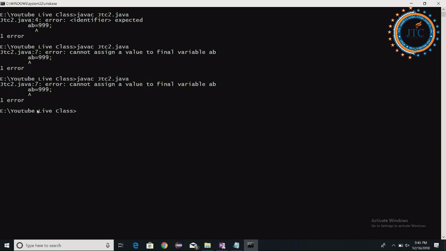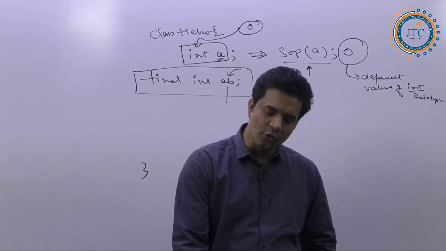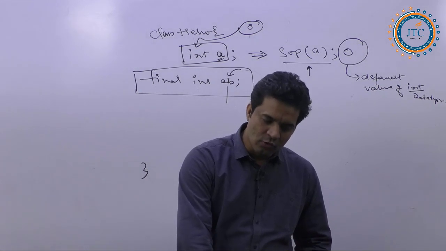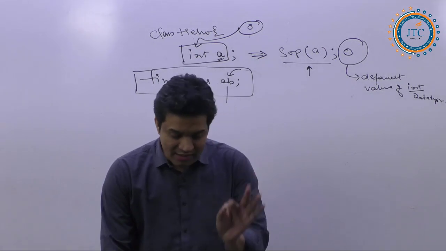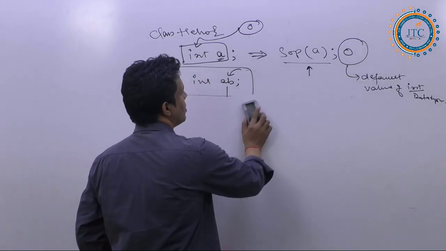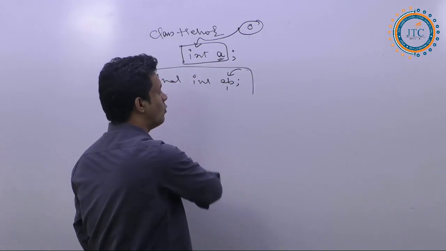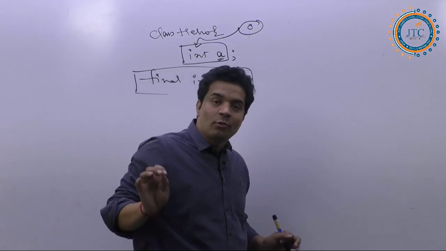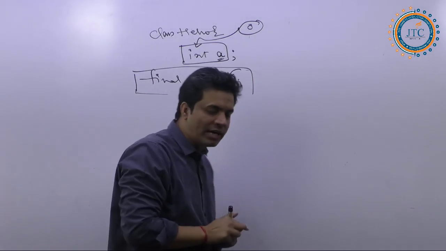Now, you cannot assign a value to the final variable again. I'll be asking one question. Hope you are getting it so far. The question to you all is, from all these experiments, we came to a conclusion, we came to a point. What is that point we came to? Understand it.